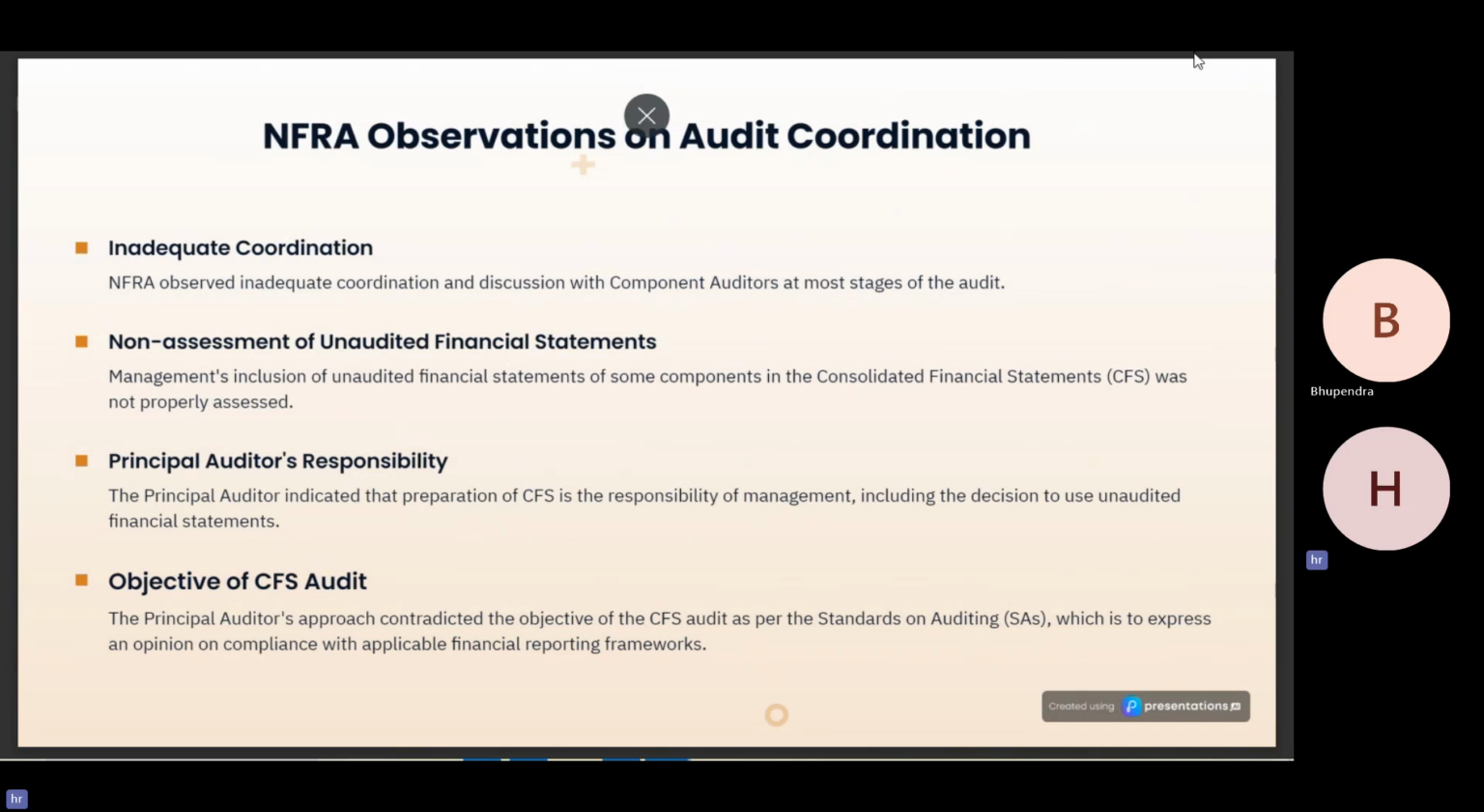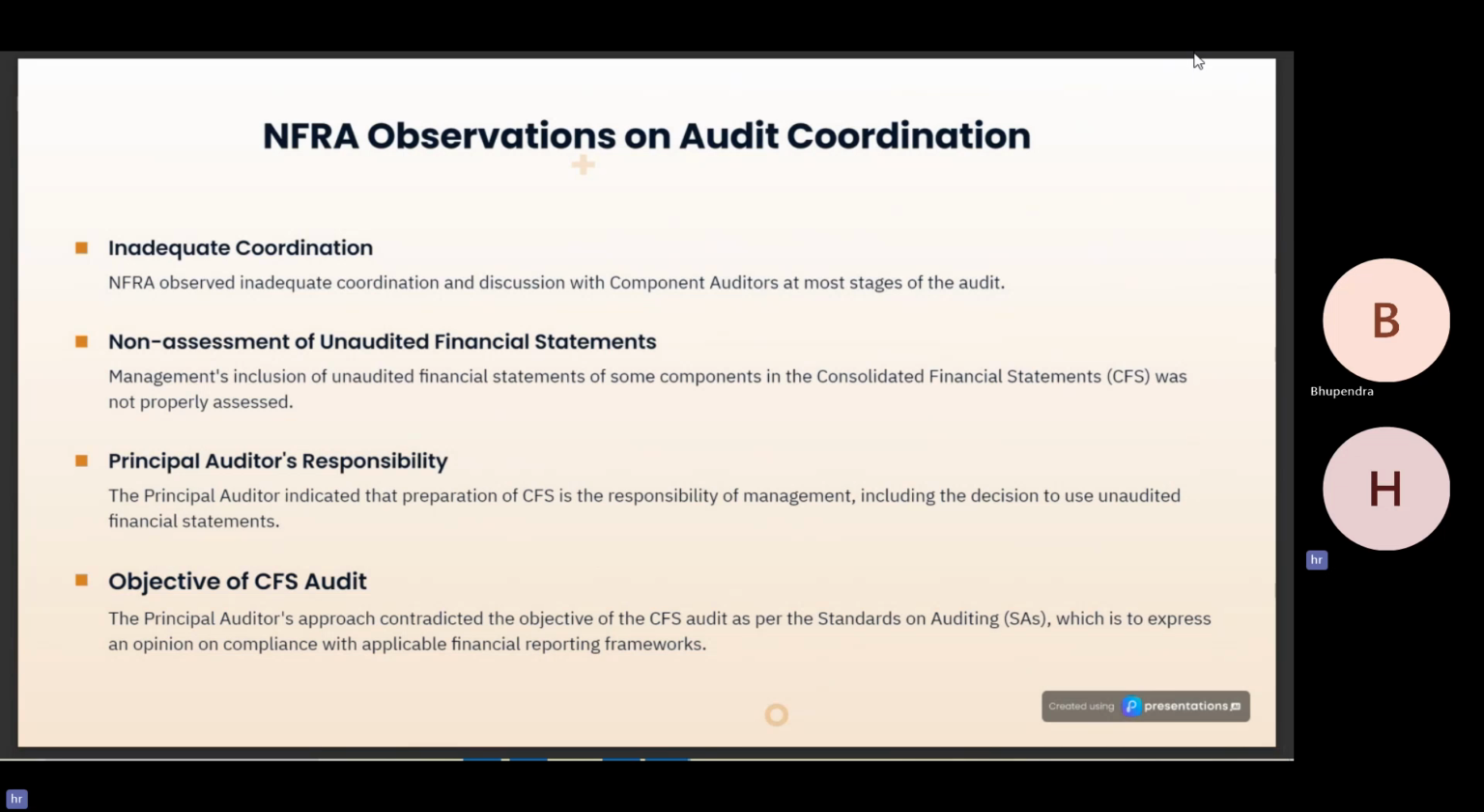Inadequate coordination. The NFRA has observed that this has occurred majorly because of the inadequate coordination between the principal auditor and the component auditor. Basically, the principal auditor does not even communicate with the component auditor in this regard, and they just refer to their report. So here is one of the major issues which the NFRA has highlighted, that the principal auditors must communicate with the component auditors as well.